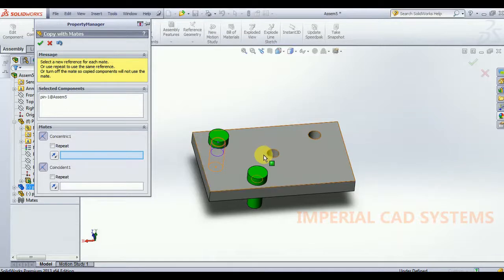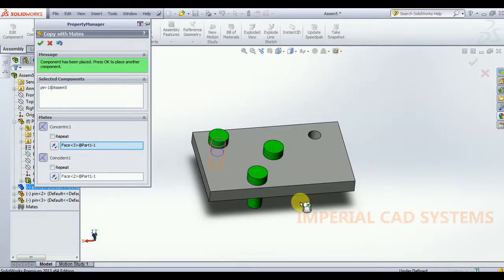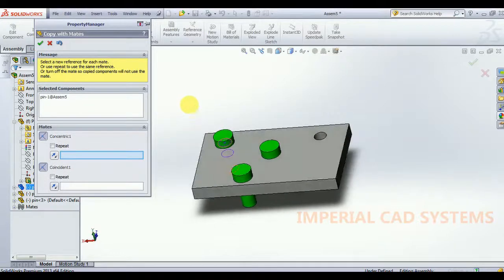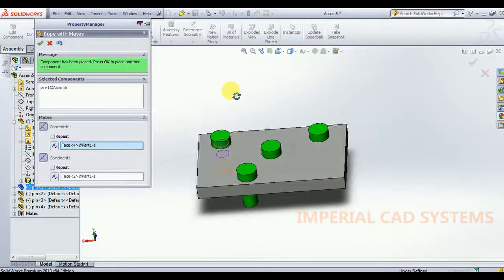Again repeat the same thing, select this option, select the cylindrical hole surface, then the surface of the plate, go for OK. You can see another pin placed in that hole. Again repeat the same thing, select hole axis, then surface on the plate.